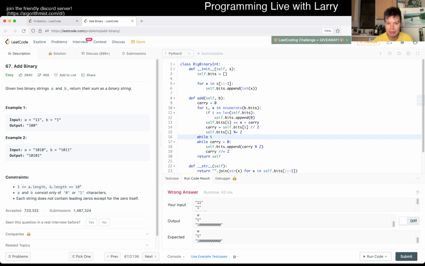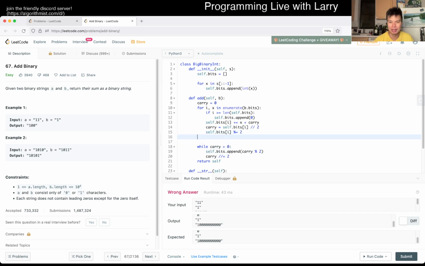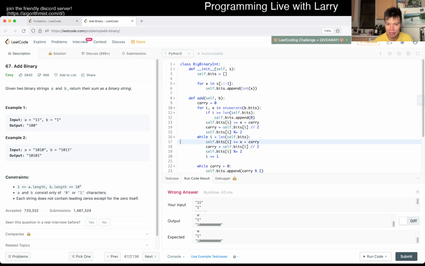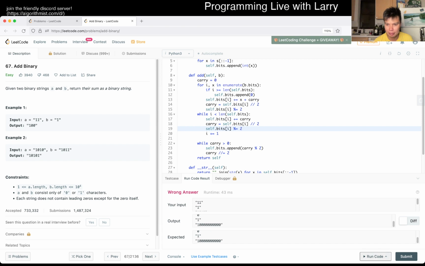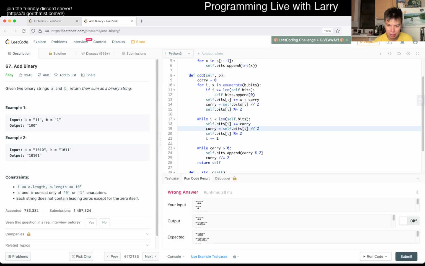Well, i is... This is a little yucky. While i is less than the length of self.bits, and then we have to do this thing of propagating the bits, the carry. Huh.